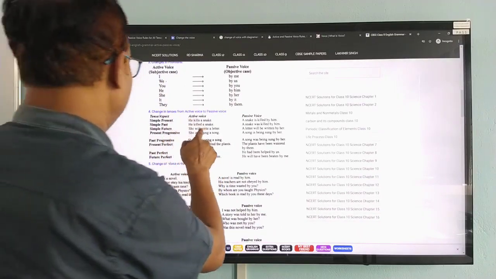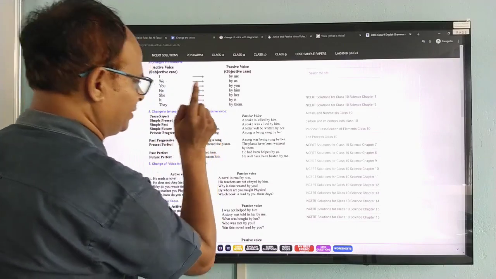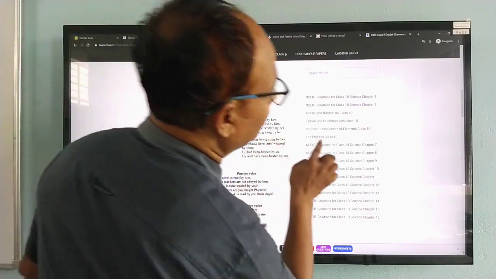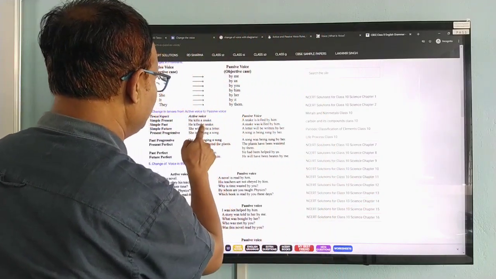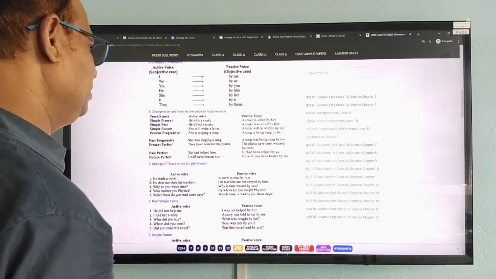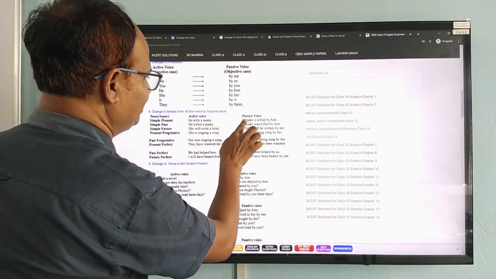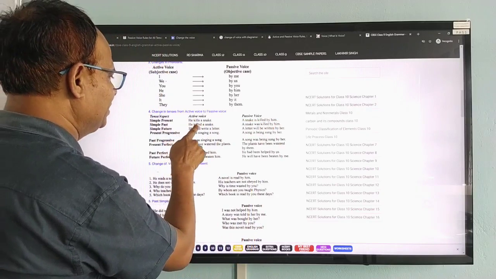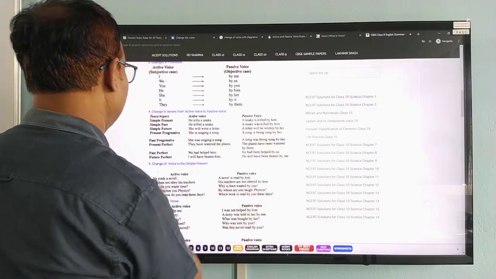Let us see this part. So, this is a simple present. He kills a snake. Here you see this is a present simple tense. Therefore, it is kills. The passive form will be a snake is killed by him. Simple past, he killed a snake. A snake was killed by him.